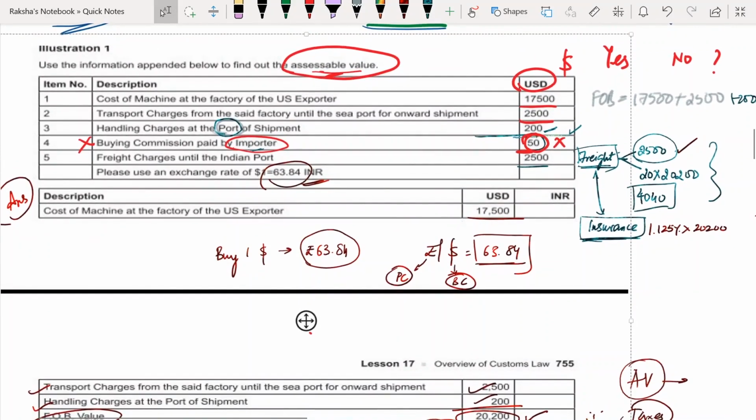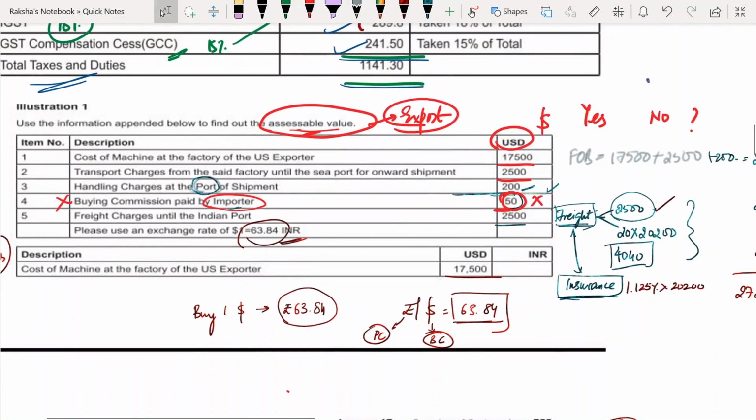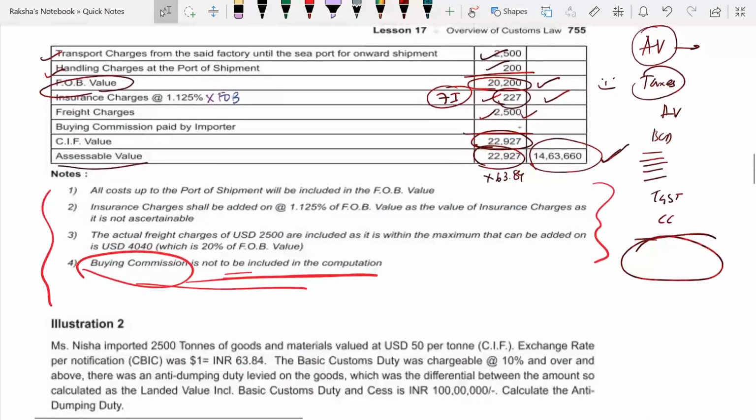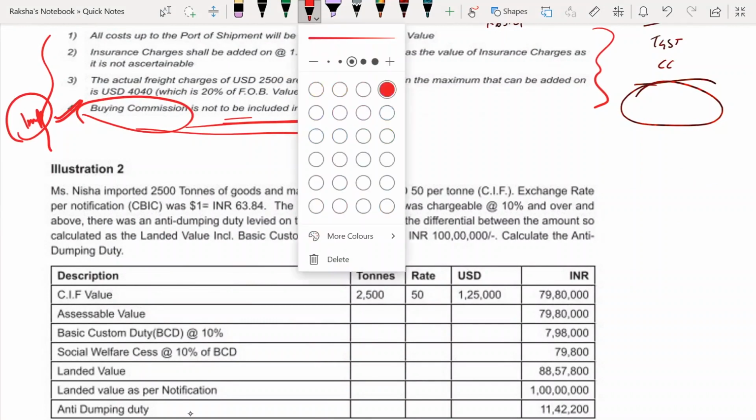So accessible value, we are finding out this accessible value for what? For the purpose of export, from the US exporter. The US exporter is exporting and we are importing. So we need to understand what is the accessible value. This is a separate charge, what the importer is paying. So this is not required to be added. Okay, fine. Important. Please mark this as important.